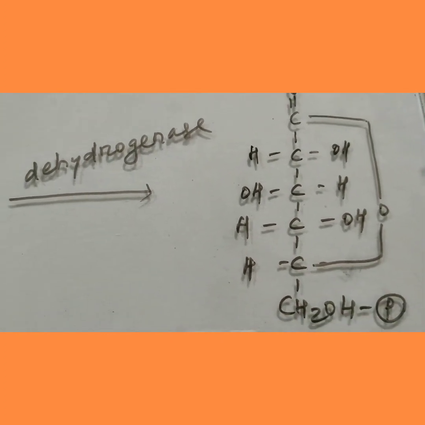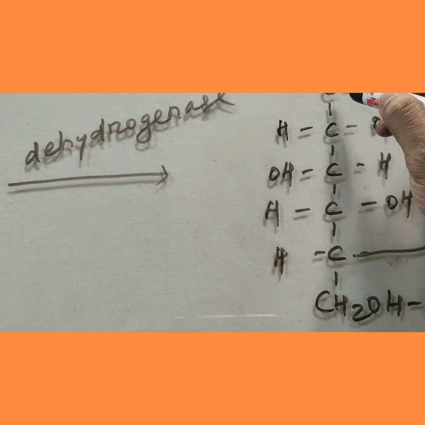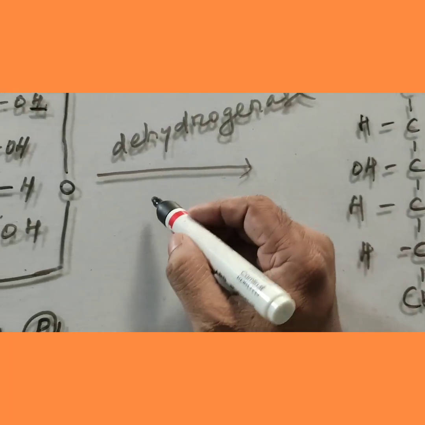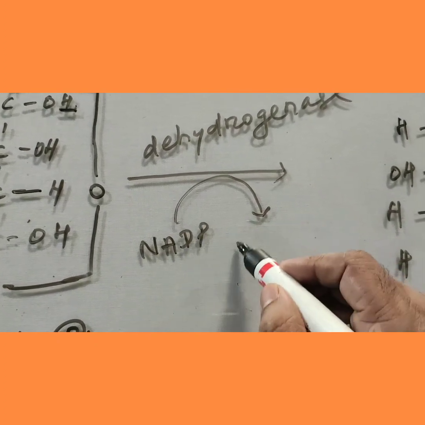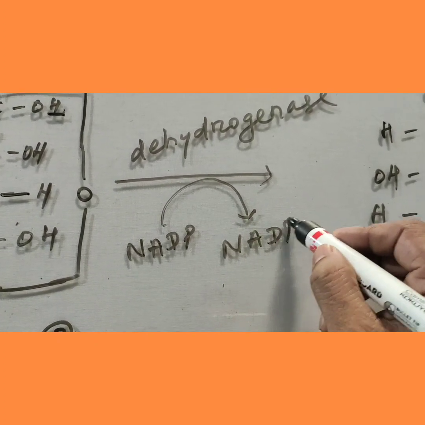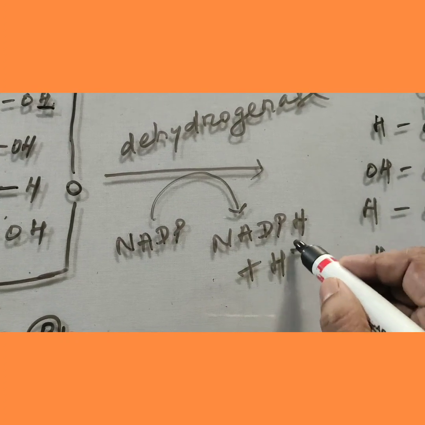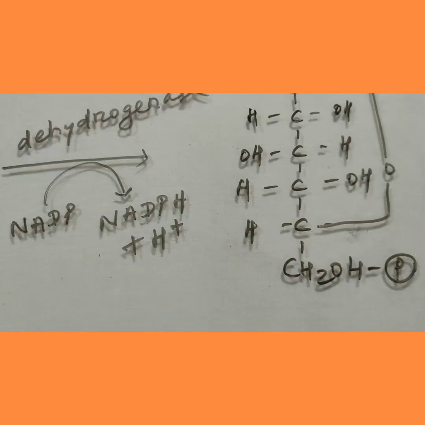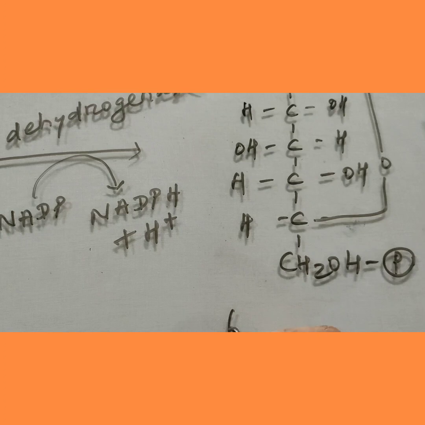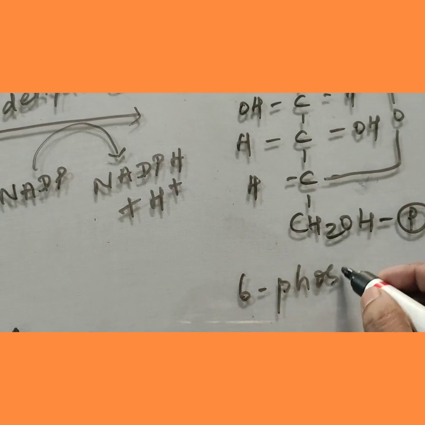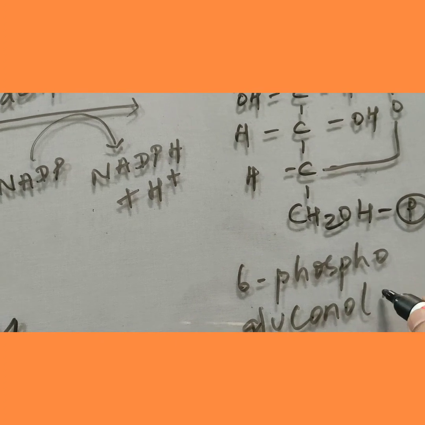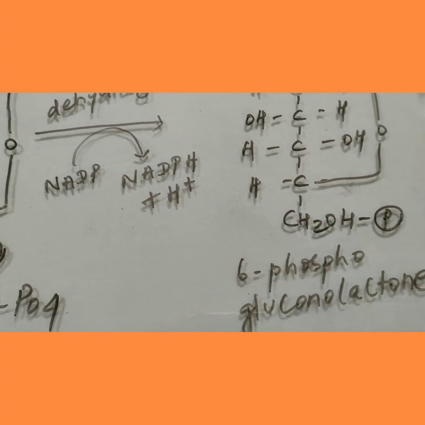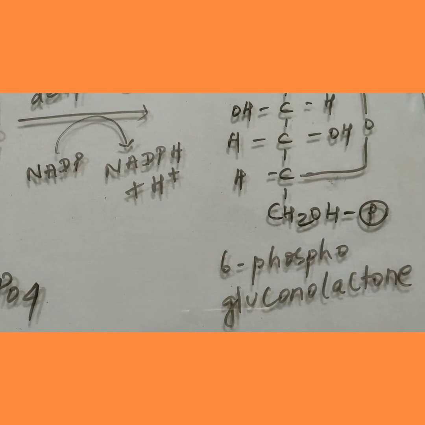It became the structure after removal of two hydrogen. So NADP converted into NADPH H+. The product here, 6-phosphogluconolactone. It is the first step. Then come to step 2.